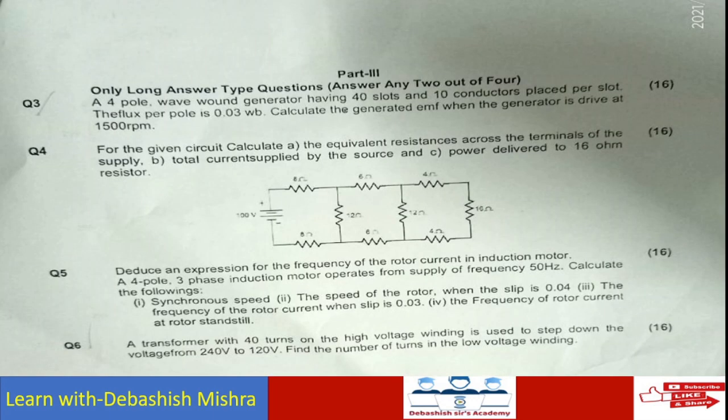And in part 3, you can see clearly only long answer type questions will be there, and answer any 2 out of 4. Each question carries 16 marks. So you have to attend only 2 questions, which will be 16 plus 16 is 32 marks out of 4 questions. 4 16-mark questions will be there. You have to attend only 2. Okay, got my point? I think you will be clear about the pattern of the question.